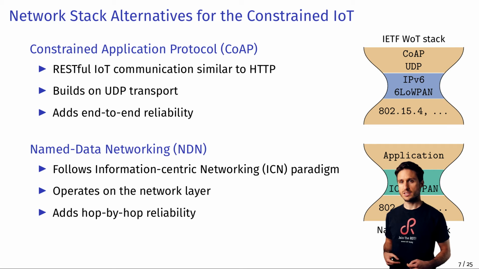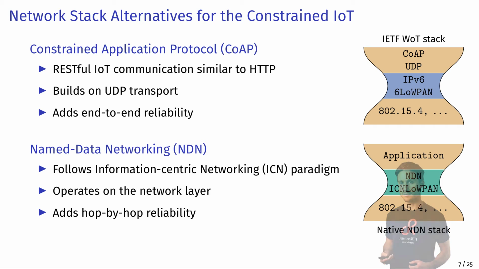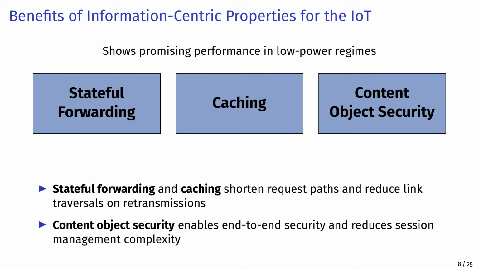CoAP is the IETF application protocol for constrained networks. It's based on the REST paradigm, typically built on UDP, and implements end-to-end reliability. The research community around information-centric networks explores the use of named data networking for the IoT. NDN operates on the network layer and uses hop-by-hop reliability.